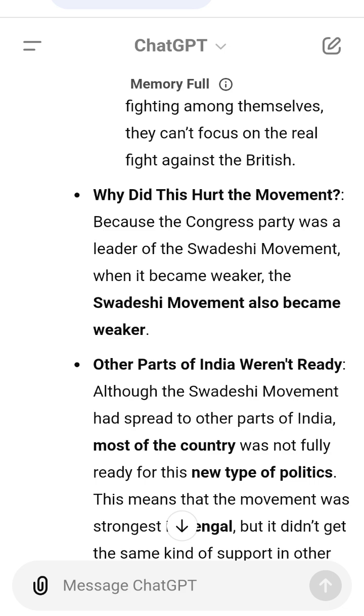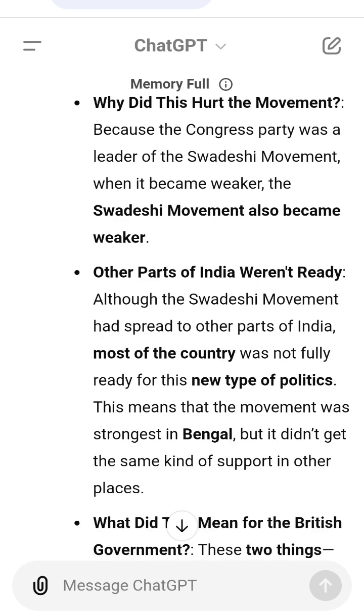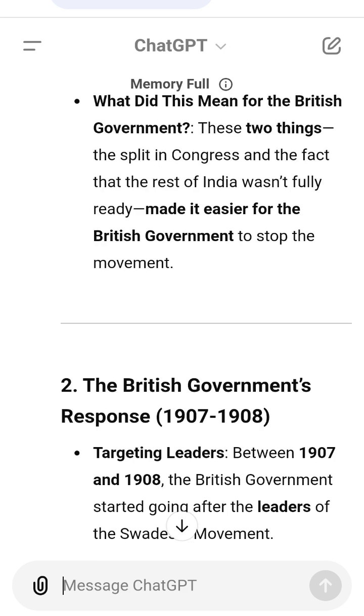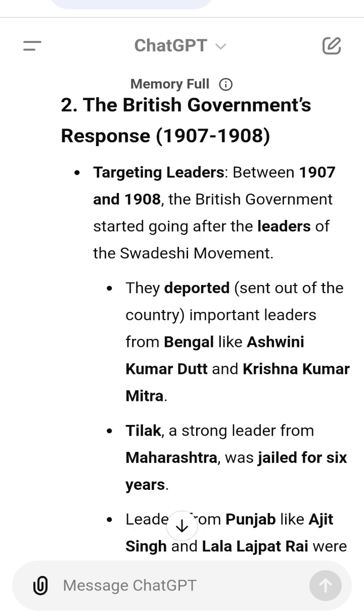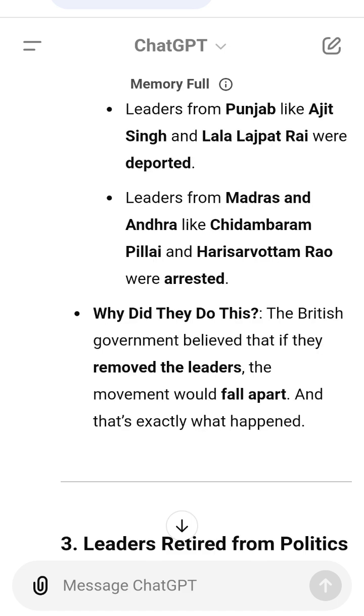Recap. 1. Internal fighting and Congress split. In 1907, the Congress Party split and started fighting among themselves. This made the Swadeshi movement weaker. 2. The rest of India wasn't ready. The movement spread outside Bengal, but the rest of India wasn't ready for this new type of protest yet. 3. Government repression.